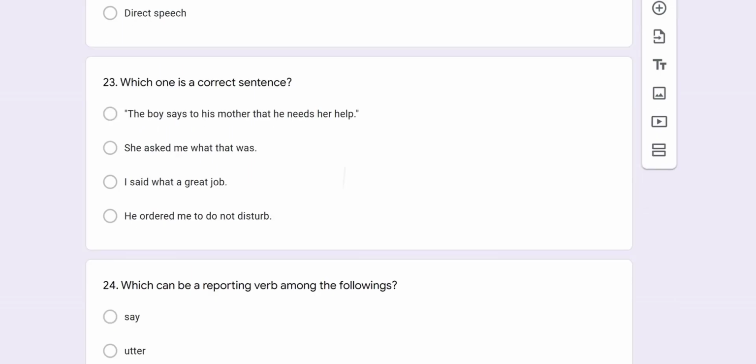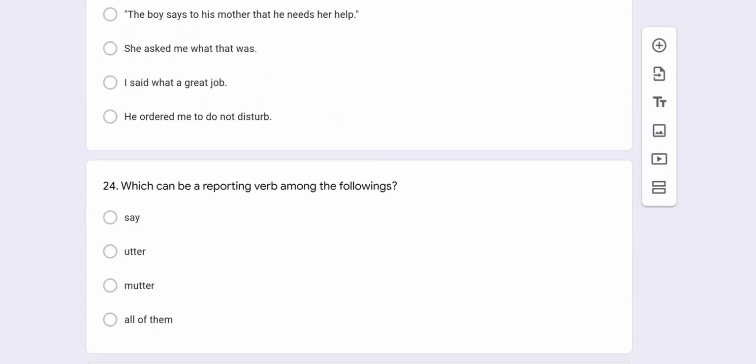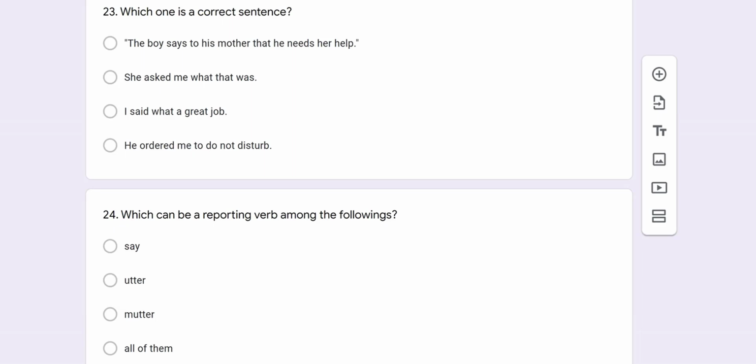In question number 23, which one is the correct sentence? Here, this question is some sort of about correction, but the correction is about narration. The first option was, the boy says to his mother that he needs her help. You see, students, there are two inverted commas at the edge of the very sentence.